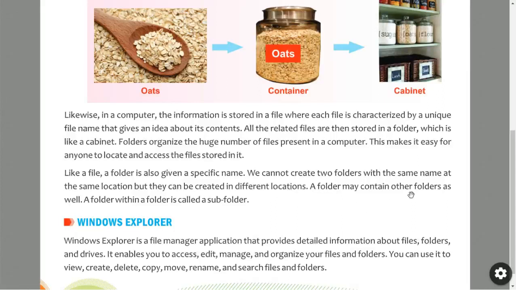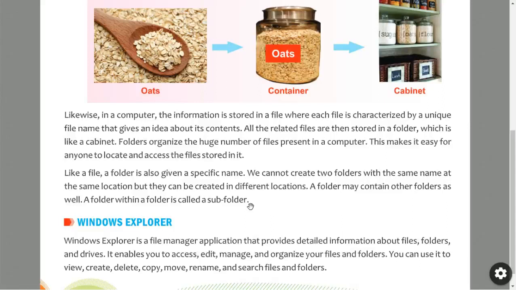That is allowed. A folder may contain other folders as well. A folder within a folder is called a subfolder. So you can create a folder inside a folder. It is possible. You can create n number of folders, there is no restriction. A folder inside a folder is called a subfolder.